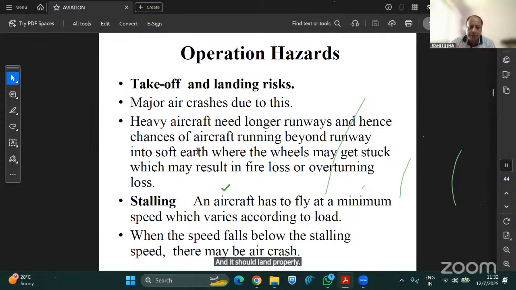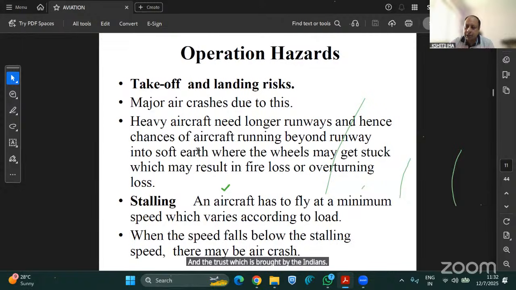Now we'll come to stalling. What is stalling? Stalling is when the aircraft has to fly at a minimum speed which keeps it in the air. The aircraft has its own weight, the lift is provided by the wings, and the thrust is provided by the engines.